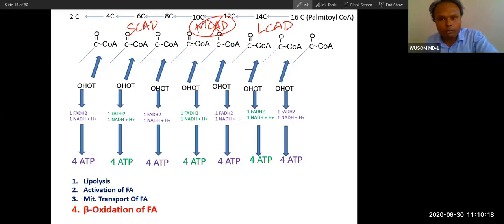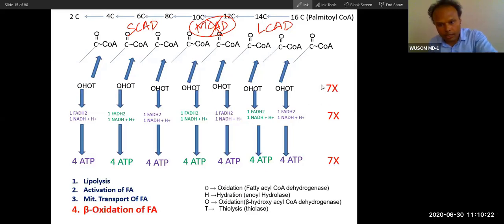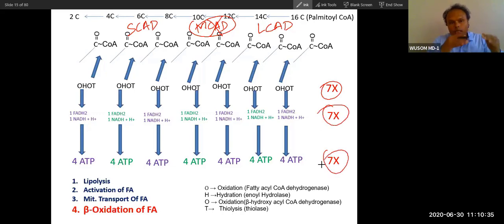So now we have already known this. Let's see how beta oxidation happens. It is a 7-step process. There we have seen for palmitic acid, a 7-step process for synthesis, formation of bond. Here it is a 7-step process for oxidation. So you can correlate both beta oxidation as well as fatty acid synthesis that way. You can see these are the enzymes.